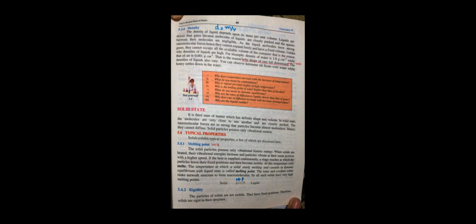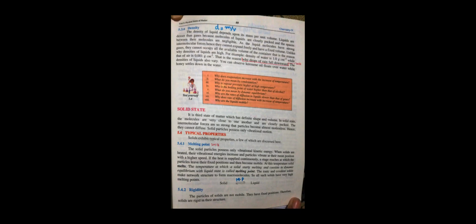So we can say that gases don't have any specific volume, and they can't be held in a specific container just because of weak intermolecular forces. They occupy all the available volume of the container, so that is why the density of liquids is very high compared to gases.